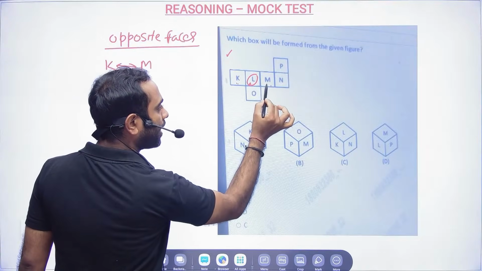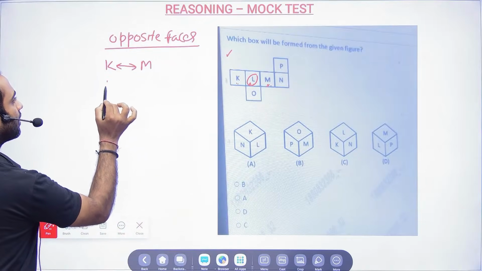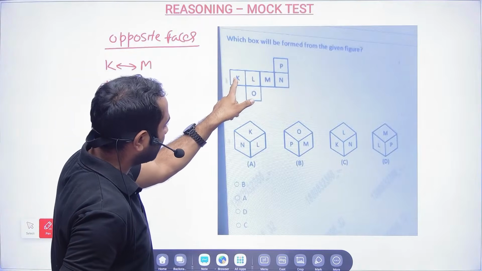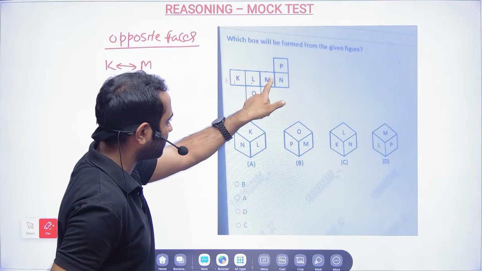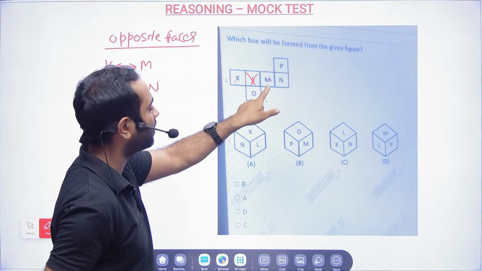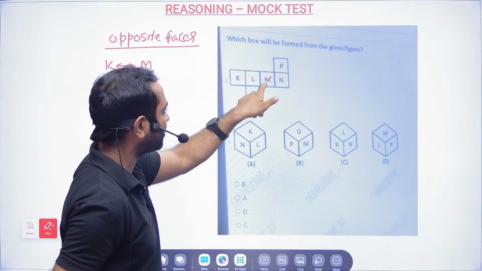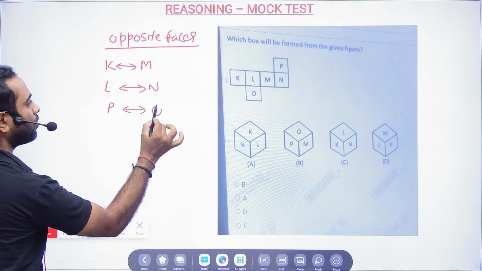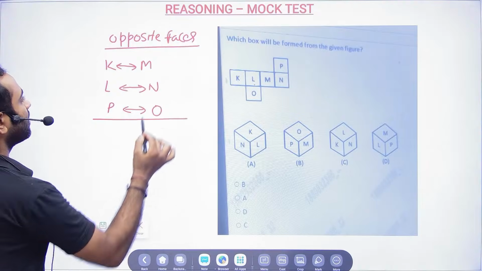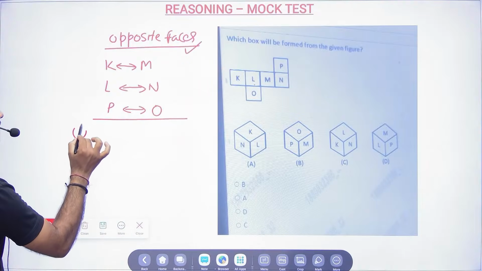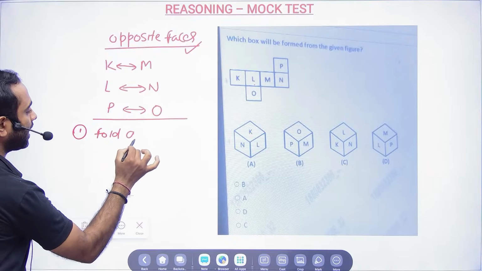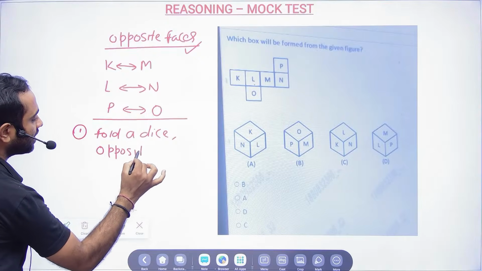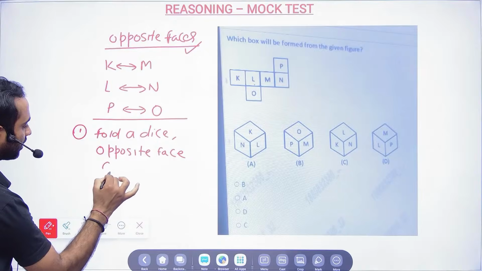Now L, one box you leave. So what is there? N. So L opposite will be N and N opposite will be L. So basically from K: first, second, K, L you leave, and the next box will be opposite. From L, the next box you leave, and then that will be opposite. And what is remaining? P will be opposite to O and O will be opposite to P. So these are the opposite faces. And next, when you fold a dice, you have to keep in mind that opposite faces can never come together.